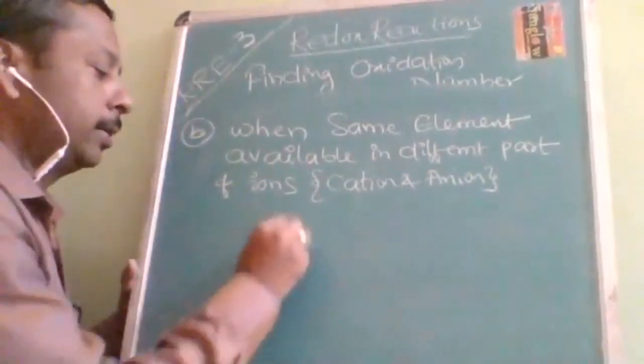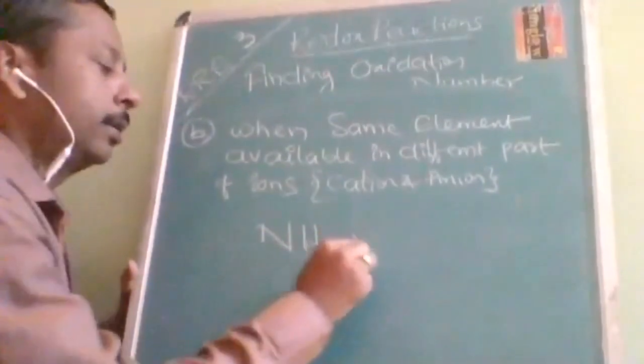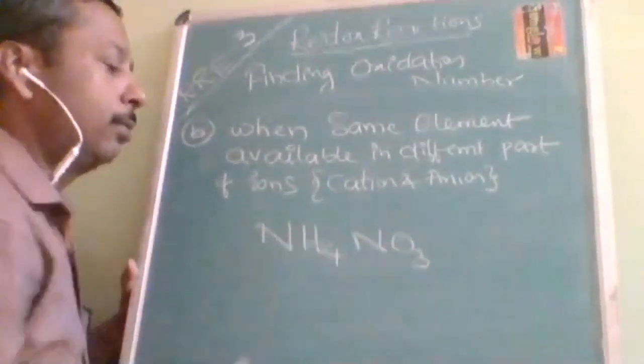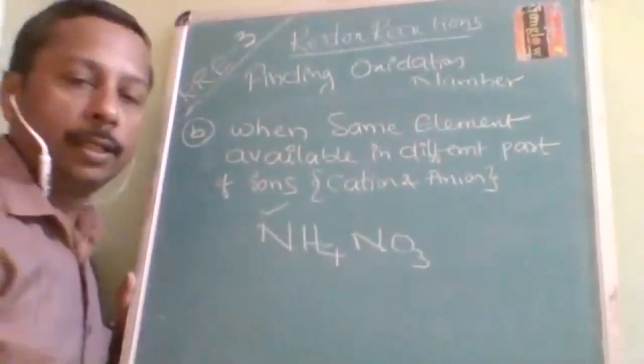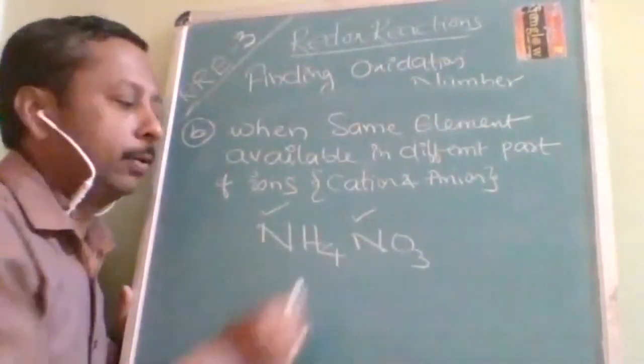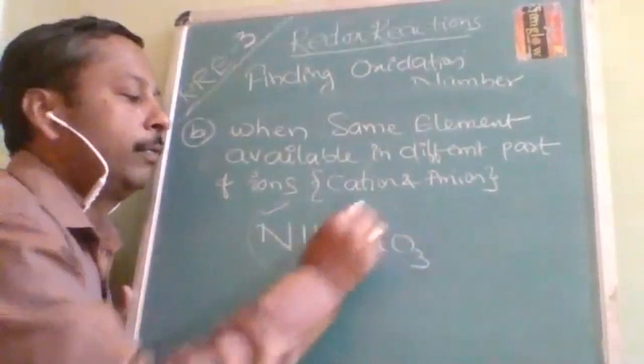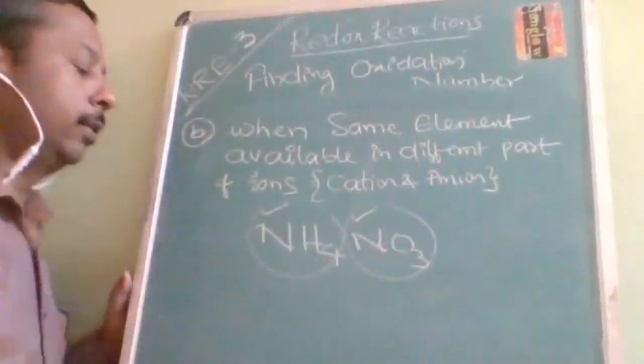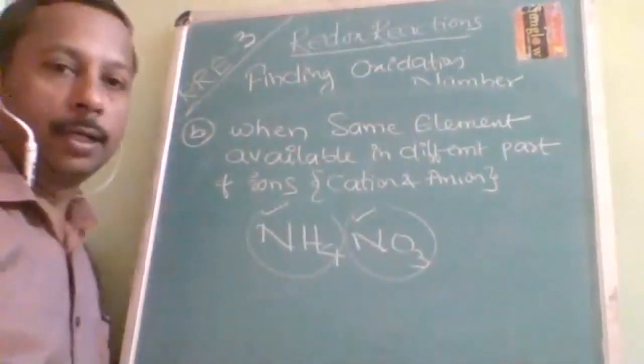Now let us take an example of ammonium nitrate. Here, this nitrogen is available in the cation and this nitrogen is available in the anion. So like that, if you find out, you are going to get a wrong answer.